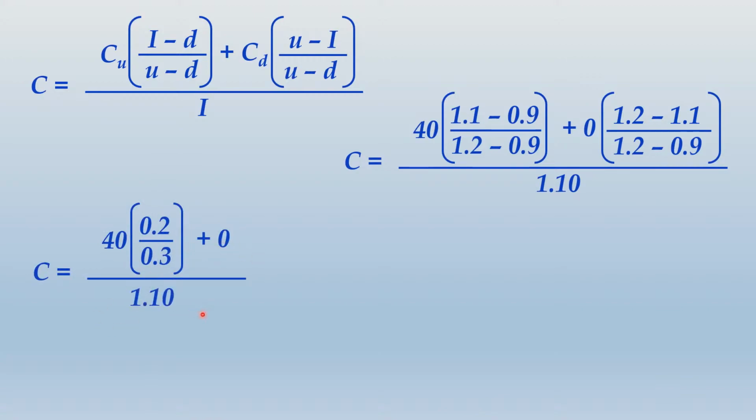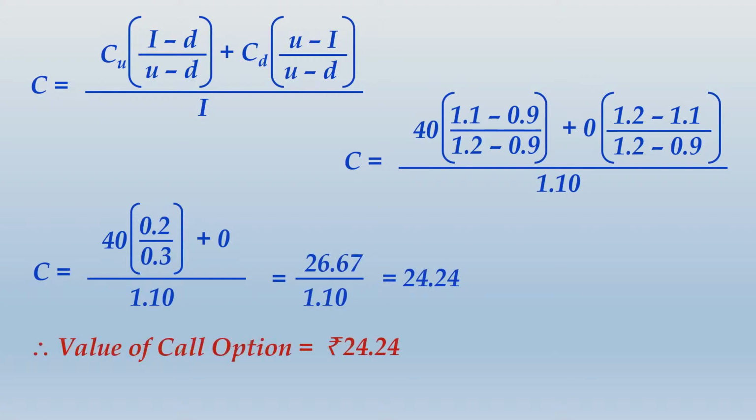So pick your calculator and do what I say. 40 into 0.2 divided by 0.3, whatever you get, adding 0 doesn't change it, divided by 1.1, that will be 26.67 divided by 1.1. The answer will be same as what you got earlier, which can be concluded as the value of call option, 24.24. So please identify and conclude this.